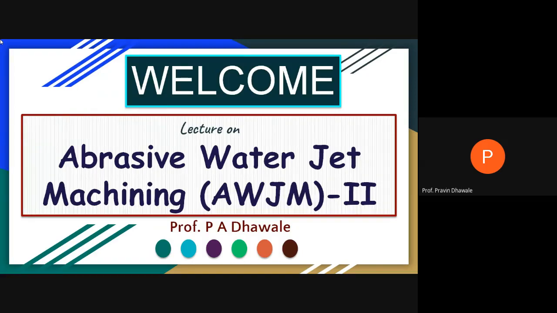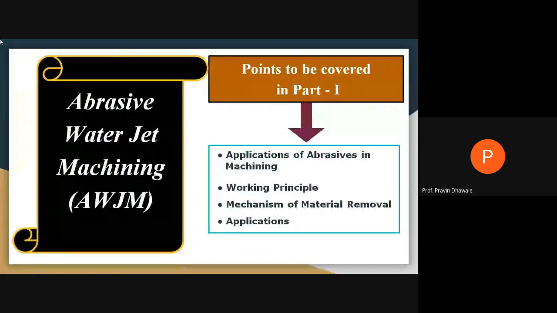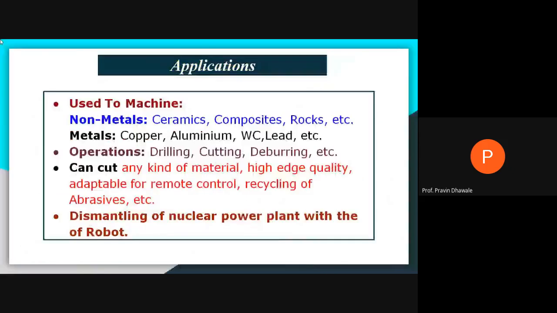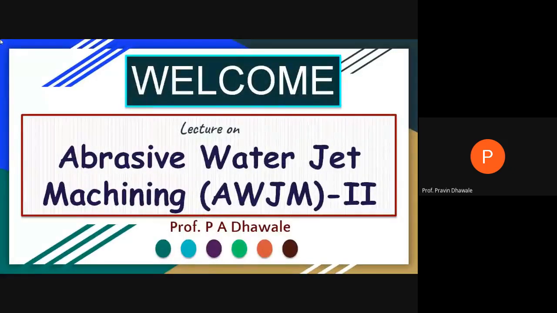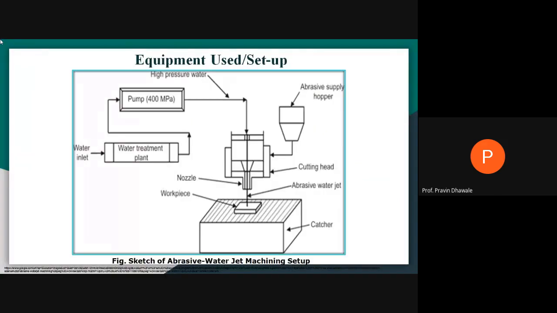Okay, up till now, anybody have any problem? What we have covered in the first part? What are the applications of abrasives in machining? Then working principle, then mechanism of material removal, and applications. Now, in the second part, we cover the equipment used in abrasive water jet machining, that is the setup and the elements used in this setup. That is the abrasive water jet system.